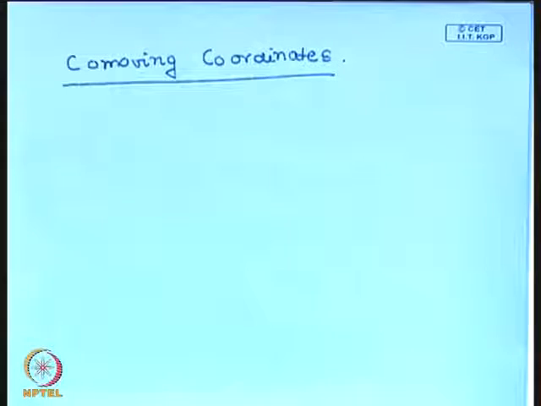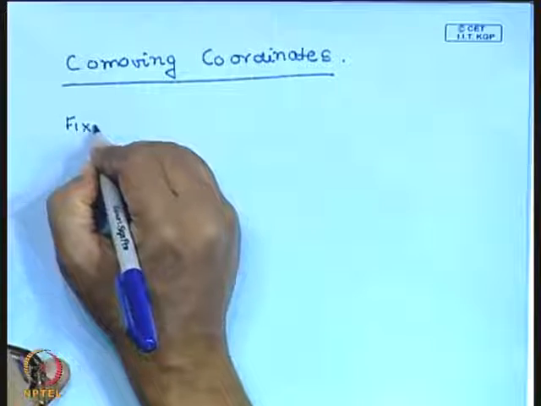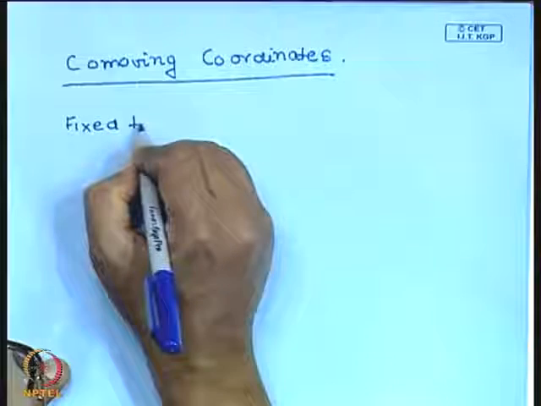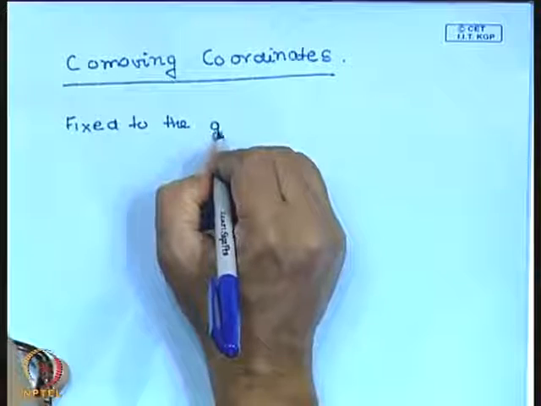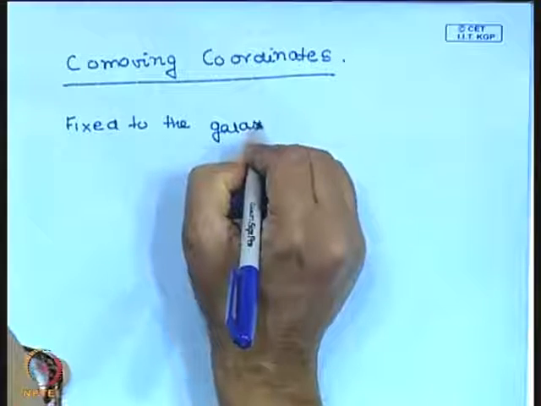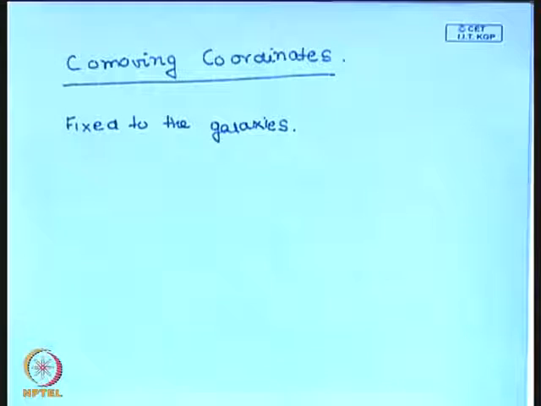So this is a coordinate system that is fixed to the galaxies. The galaxies, I have told you, are all moving away from one another. So you can think of it like this.